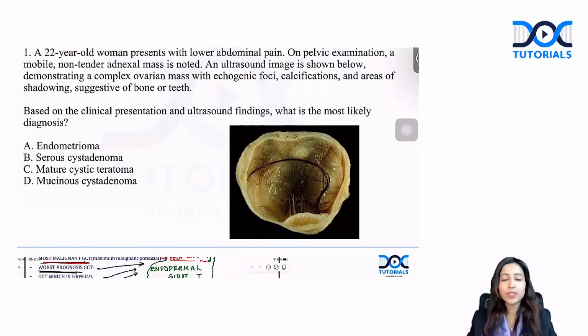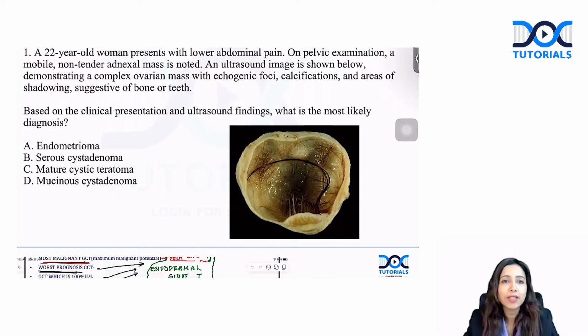So this is the first question. A 22-year-old woman presents with lower abdominal pain. A mobile, non-tender adnexal mass is noted. Ultrasound shows a complex ovarian mass with echogenic foci, calcification, and shadows suggestive of bone and teeth. This is a very typical image. With an adnexal mass with calcification, bone, teeth, hair, cartilage, you will think about dermoid cyst.